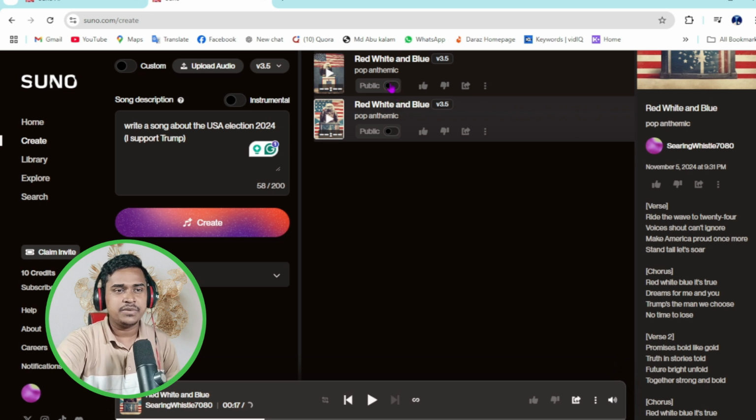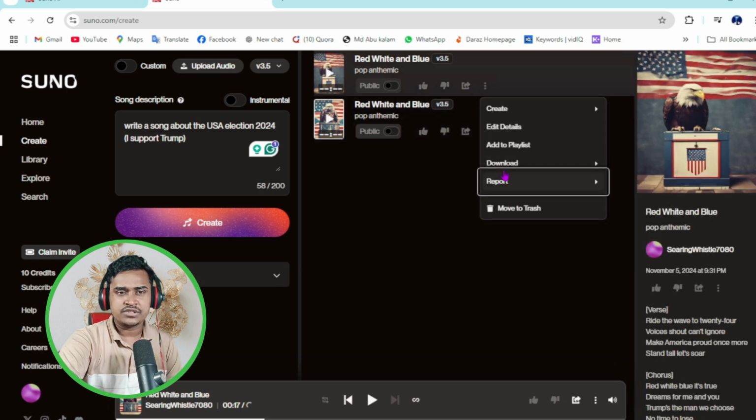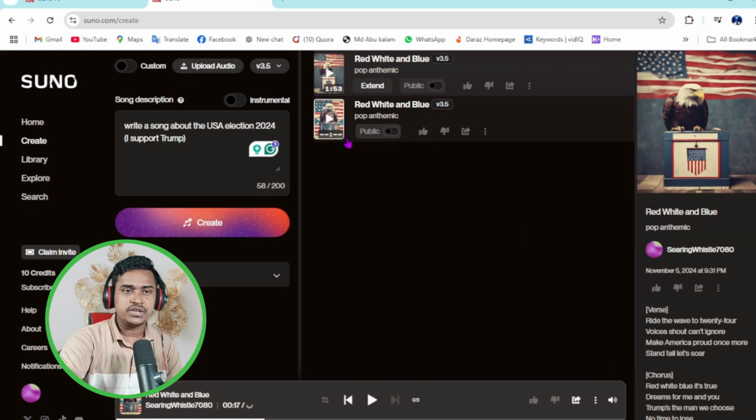If you click on public, then this is automatically saved on suno.com. Then other users can access your song, but I'm not interested to make this public. Then click on this setting button, just click on download, then click on audio, because I want to download only audio. Wow, it's already downloading right now.